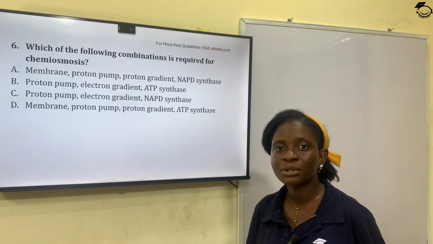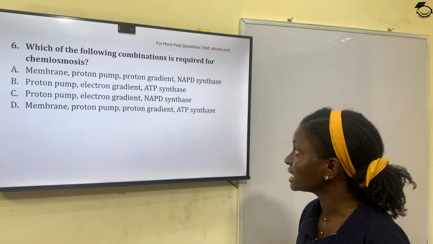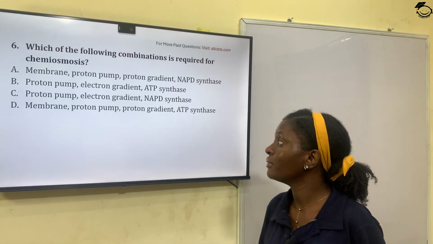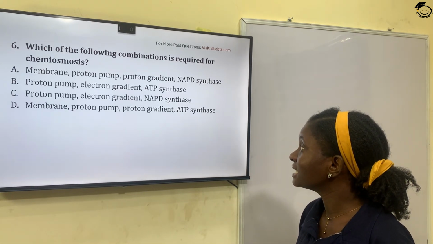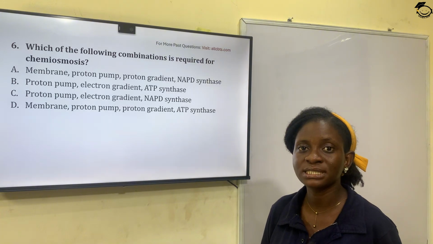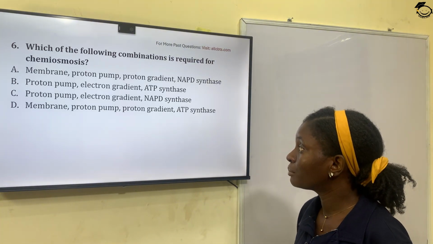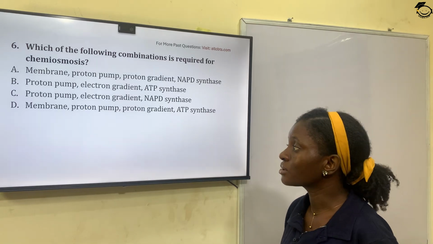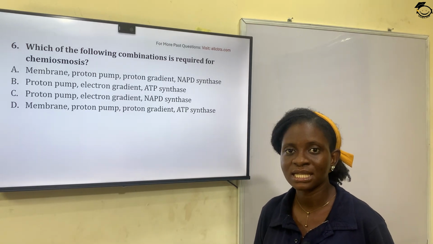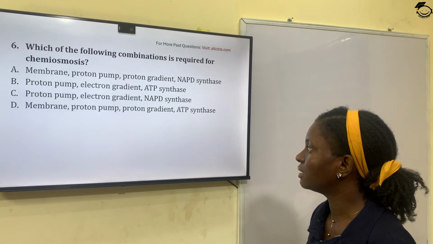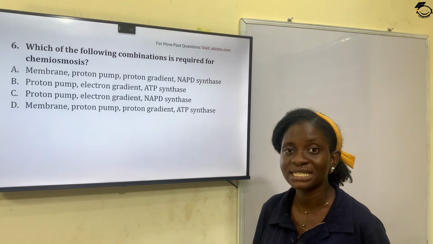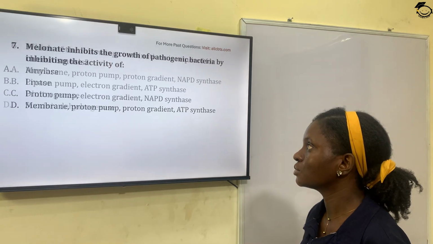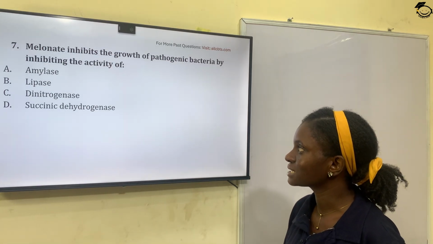Option B, proton pump, electron gradient, and ATP synthase. Option C, proton pump, electron gradient, and NADP synthase. Option D, membrane, proton pump, proton gradient, ATP synthase. So the correct answer is D. We need a membrane, proton pump, proton gradient, and ATP synthase in energy generation. So option D is the correct answer.